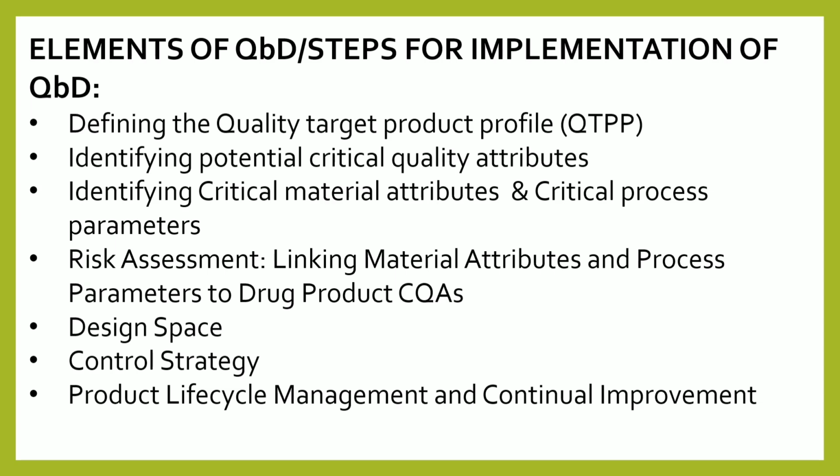So these are the different steps involved in the implementation of the QBD. We will see them one by one.